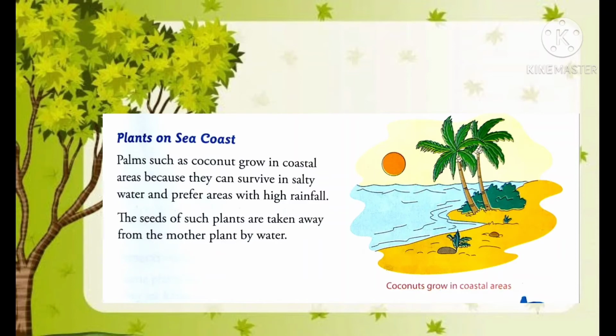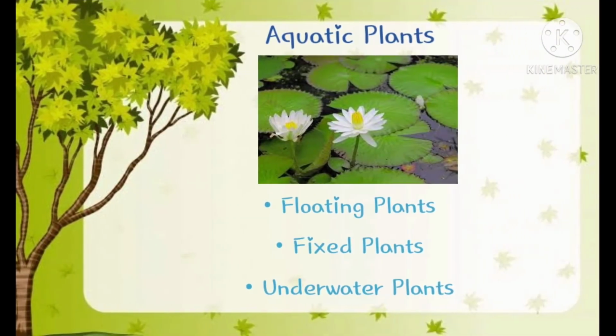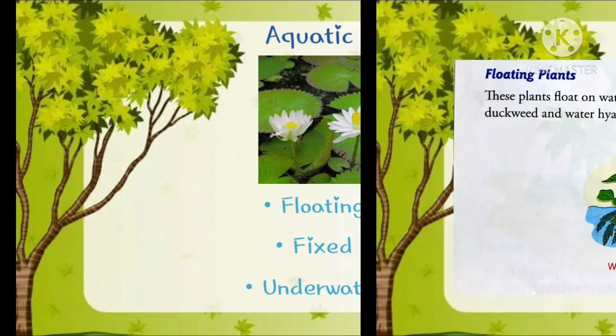Now let's know about the aquatic plants. Aquatic plants, as I told you earlier also, are the plants which live in water, and these are mainly of three kinds. First is floating plants, second is fixed plants, and third is underwater plants. Let's know about these three types of aquatic plants in detail.